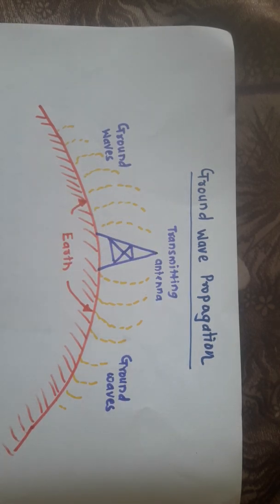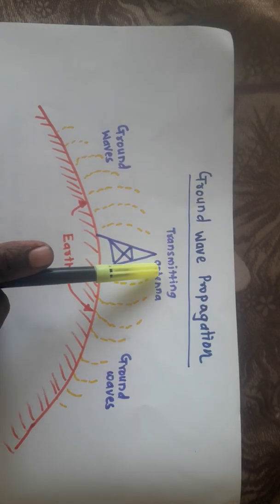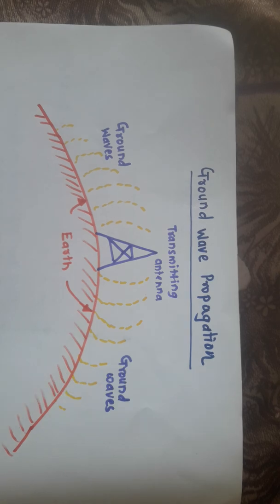Now dear students, as all of you know, when any electromagnetic wave is transmitted by the antenna, at that time this electromagnetic wave takes one of three different paths. Either the wave is propagated through the ground surface, or it may be propagated through sky wave type of communication, or it may be communicated with space wave type of communication.